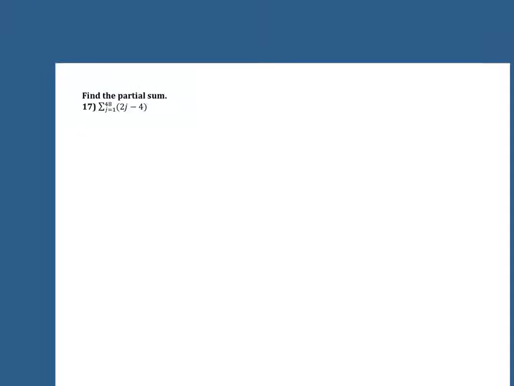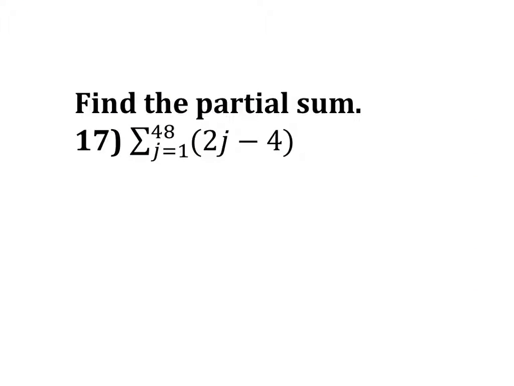And then the last one is your summation notation. So this is partial sum. If it says find the partial sum, this is arithmetic. The j should be at the bottom. The 48 should be at the top. So in this case, obviously, I would prefer you not plug in 1 to 48 and then add those numbers up. Use your equation.